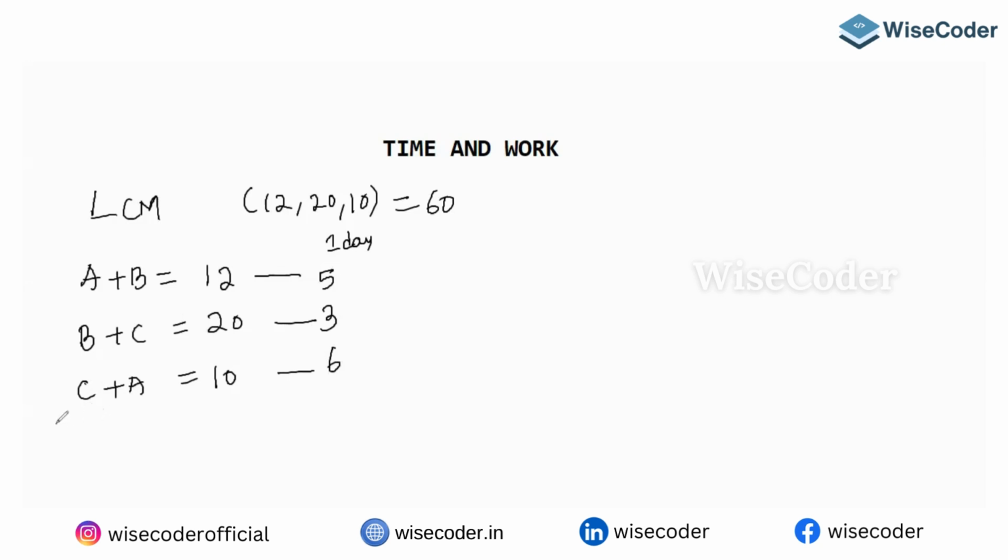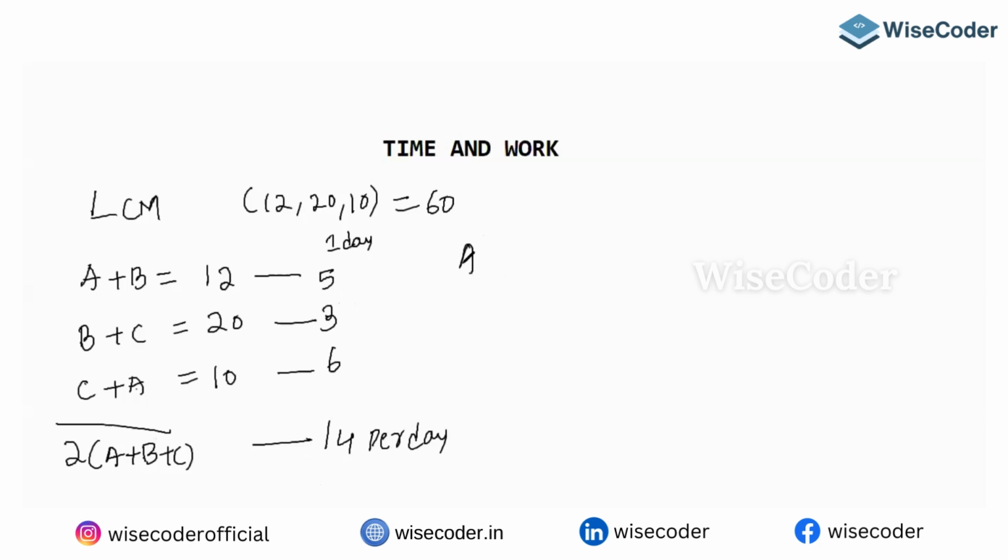If you closely observe, there are 2 A's, 2 B's and 2 C's. So it's 2 of A plus B plus C, which means double of A, B, C they are eating: 5 plus 3 is 8, 8 plus 6 is 14. Yes or no? So A, B, C together are eating 14 chocolates per day.